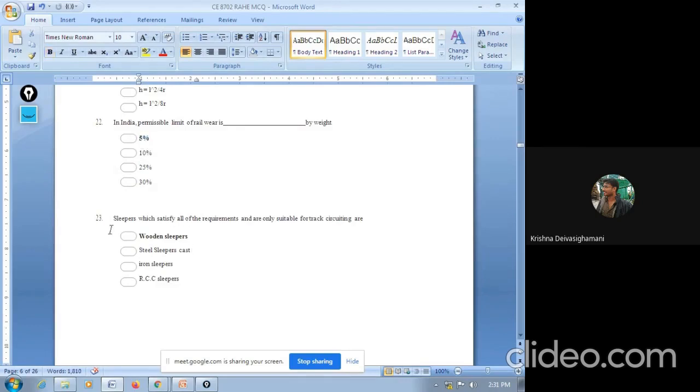Sleepers which satisfy all the requirements and are only suitable for track circuiting, sir. So the keyword is track circuiting. Okay, so the options are wooden sleeper, steel sleeper, iron sleeper, RCC sleeper. Among these, three are having steel, whereas steel is a good conductor of electricity, so it is not suitable for track circuiting. So finally we are having wooden sleeper.